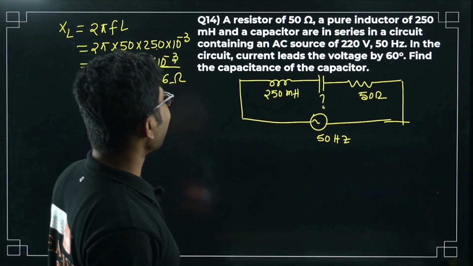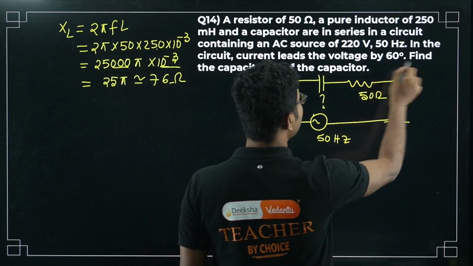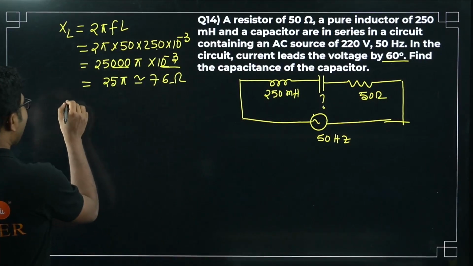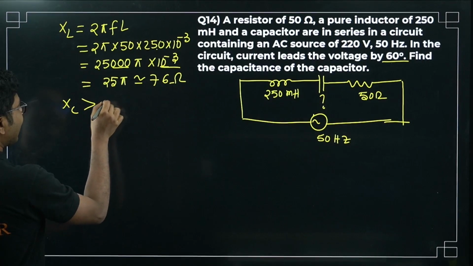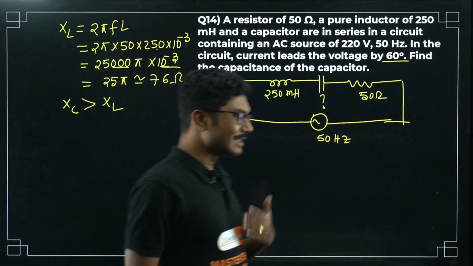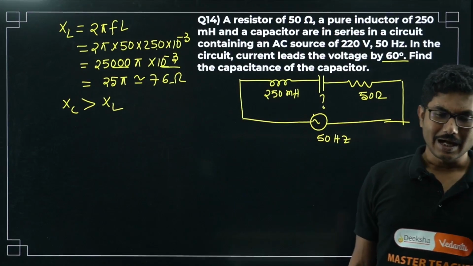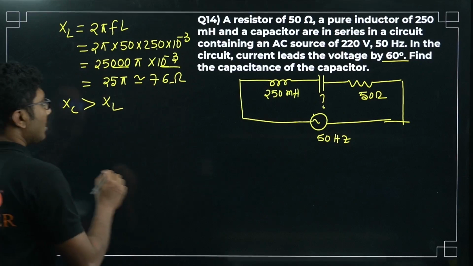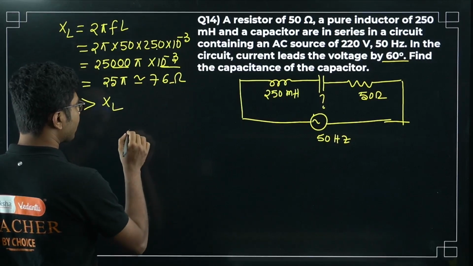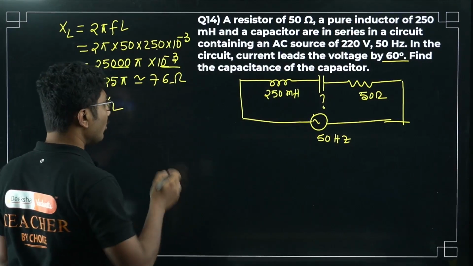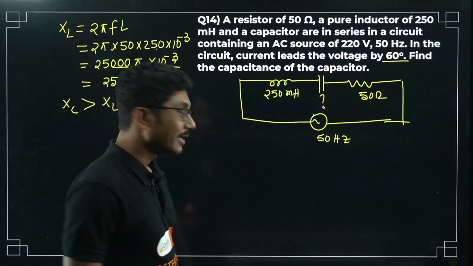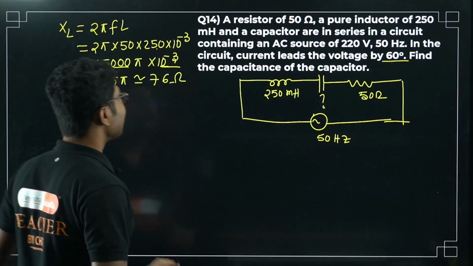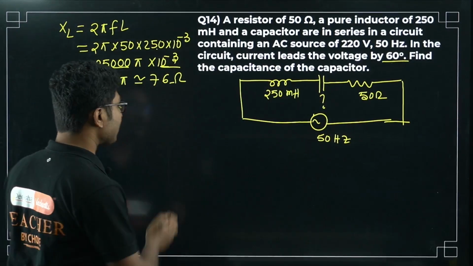Now the current in the circuit leads the voltage by 60 degrees. So current leads means XC must be greater than XL. If the current is leading, that means the circuit is a capacitive circuit, right? So XC must be greater than XL. I will tell you the process, you will solve it at home because this is a special numerical session, right? I have already solved similar questions in my regular Brahmastra classes. Here I am trying to help you to achieve the solution, right?